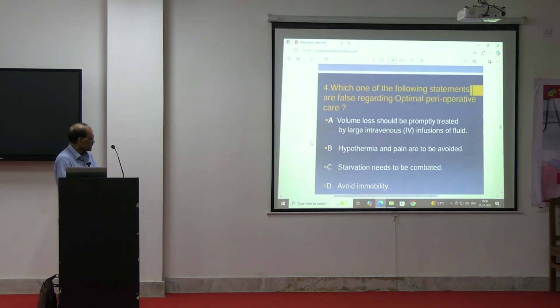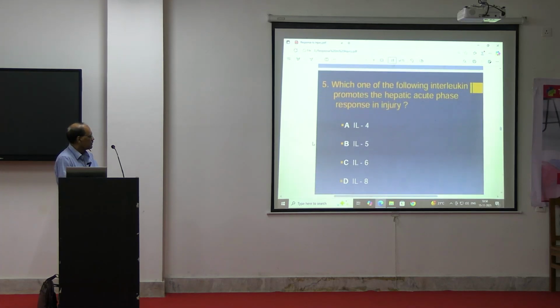Starvation needs to be combated. Avoid immobility. So D is not correct; this is false. Next, which one of the following interleukins prompts the hepatic acute phase response to injury? Interleukin 4, 5, 6, 8. Interleukin 6 is correct.